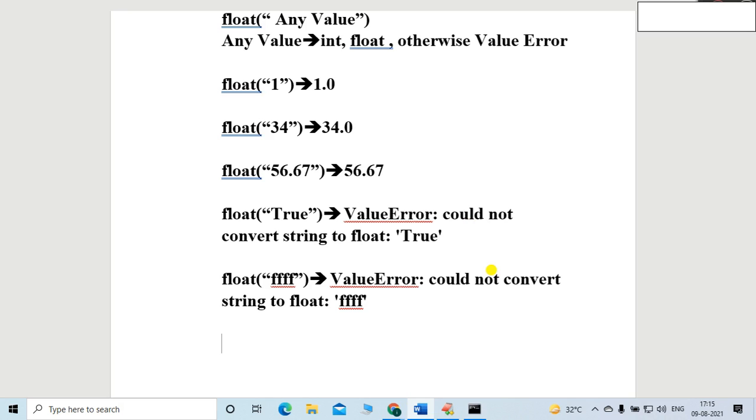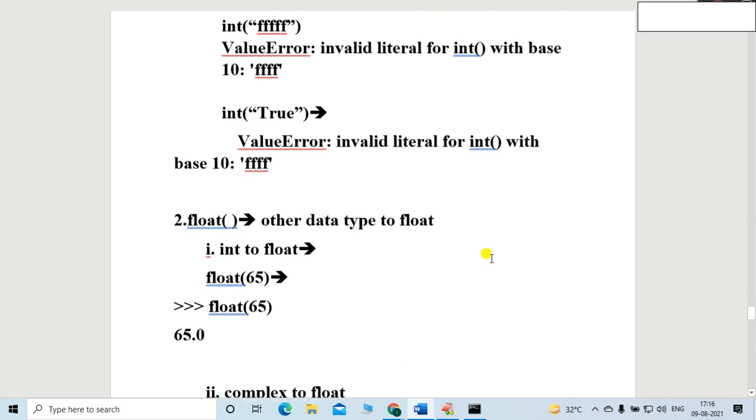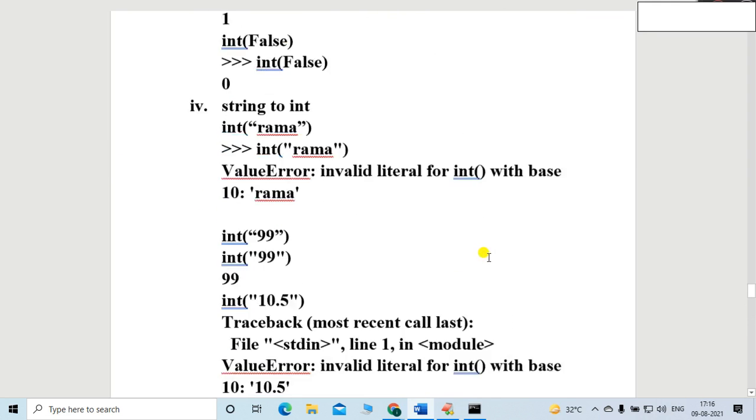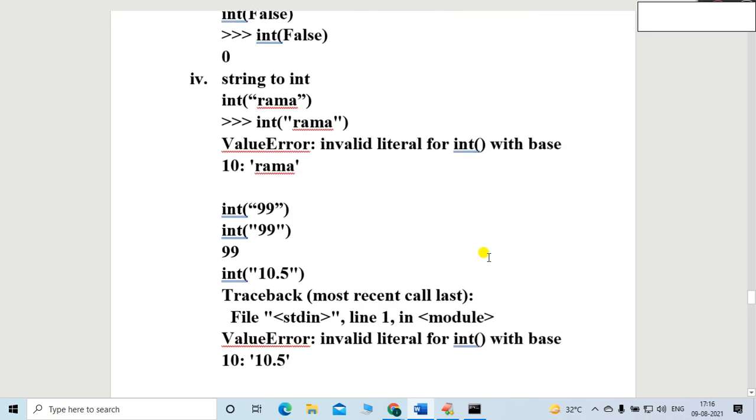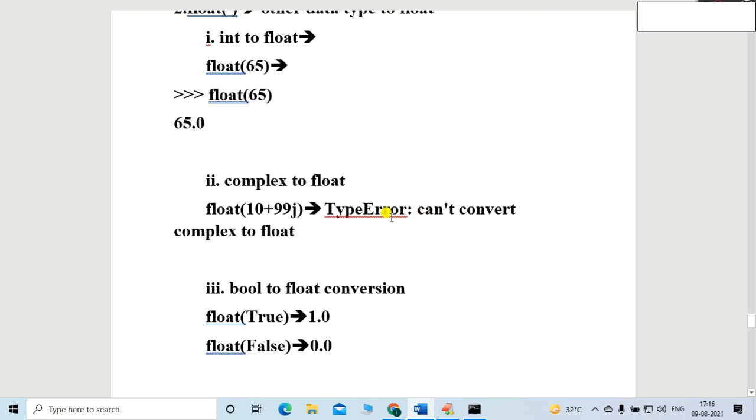So these are the cases which are strictly applicable when I want to convert float into any data type. We covered the two cases, friends. First is integer to other data types. Second is float to other data types, right?